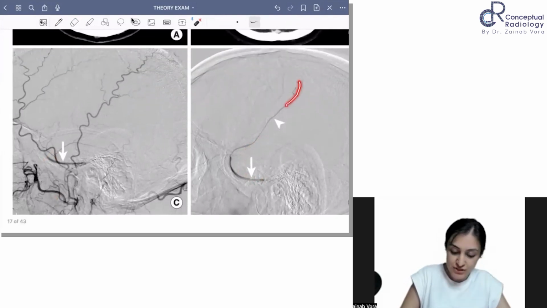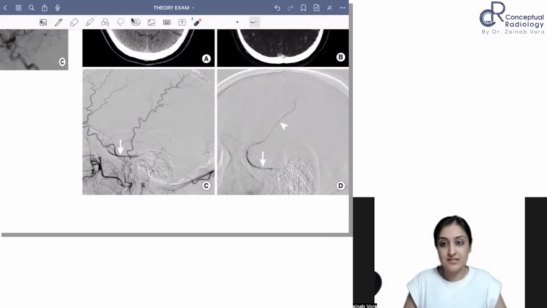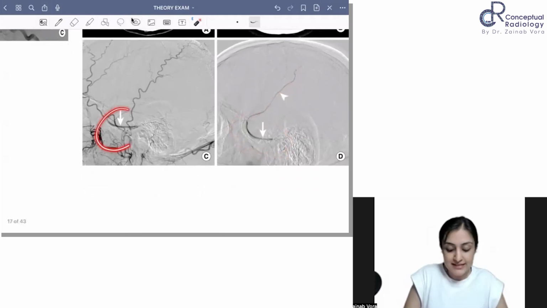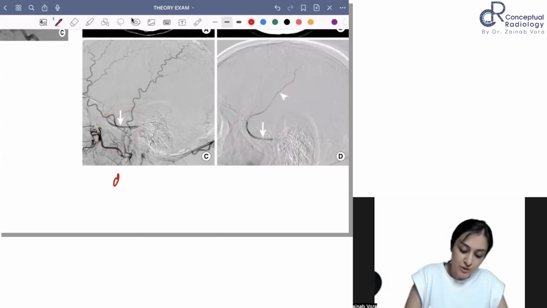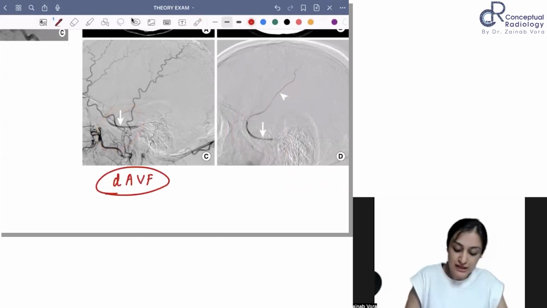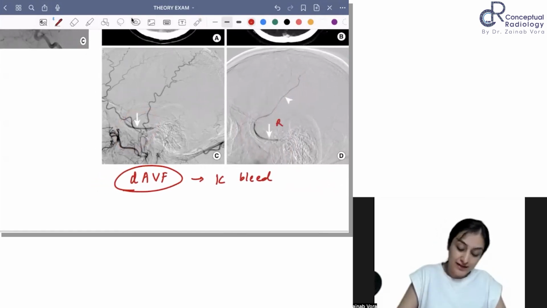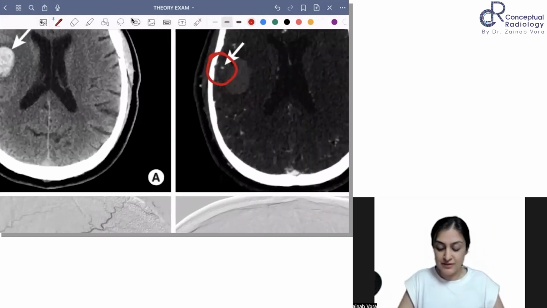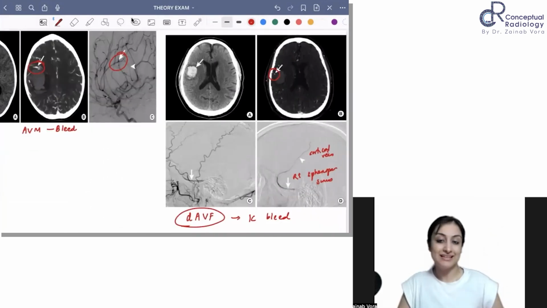So now you can appreciate this is the cortical vein that we were probably seeing. So this is the right sphenoparietal sinus. So this is draining into the right sphenoparietal sinus and having a cortical vein, which you can now appreciate very nicely on the DSA of the ECA. So this is your dural AV fistula, which can again lead to intracranial bleed. So this is your right sphenoparietal sinus and the prominent cortical vein, which now in hindsight, probably we can appreciate that maybe this dot near the bleed must have been this vein. Okay.